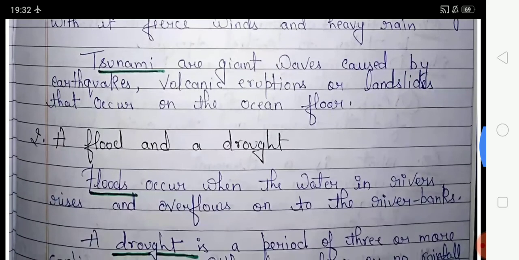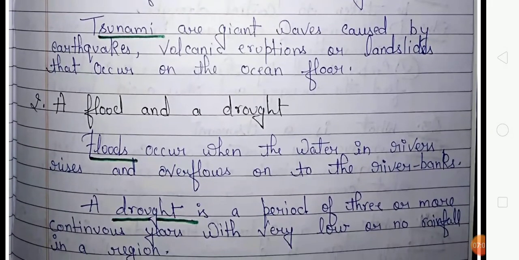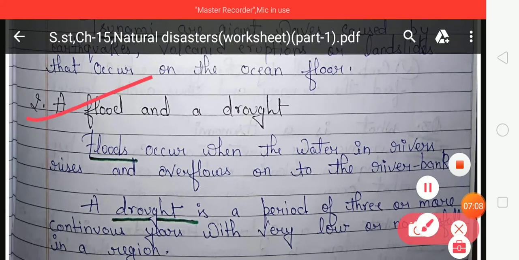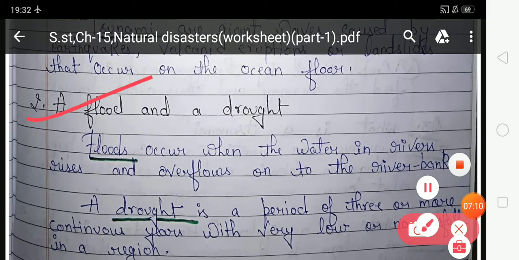Now look at the second number, a flood and a drought. It means in this question you have to differentiate between these two disasters. First one is a flood and second one is a drought. Flood occurs when the water in a river rises and overflows onto the river banks. When the water in rivers rises and overflows on the river banks, it is known as flood.